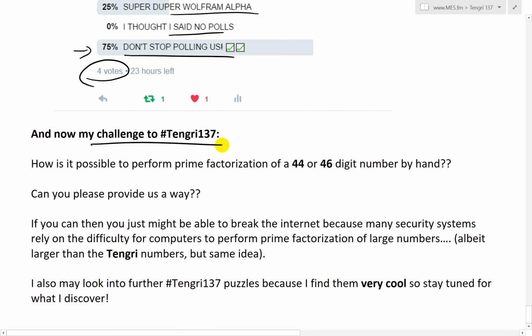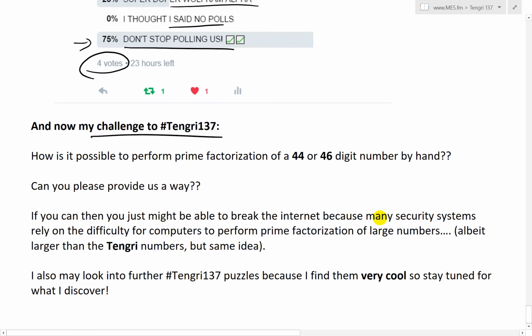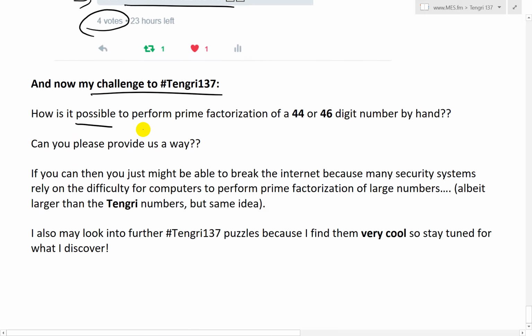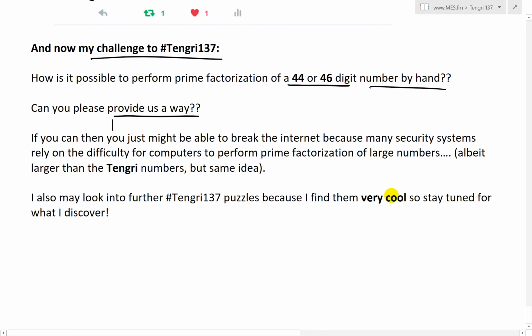And now my counter challenge to Tengri 137. How is it possible to perform prime factorization of a 44 or 46 digit number by hand? Can you please provide us a way? Because Defango said we can't use tools. If we can't use tools, how are we going to do this by hand? That's pretty much impossible.